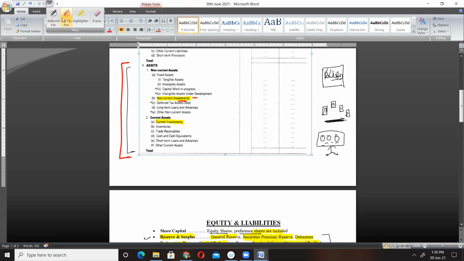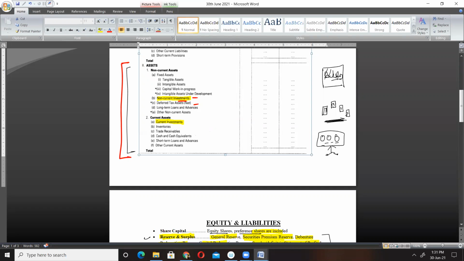Next, after this, we have deferred tax assets. Deferred tax liability we have done, and this is deferred tax asset. Deferred tax asset is the value of excess tax which we or the company have paid over the actual tax, means excess of tax paid.